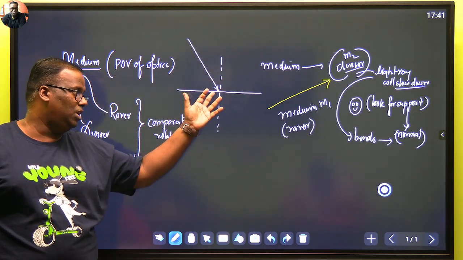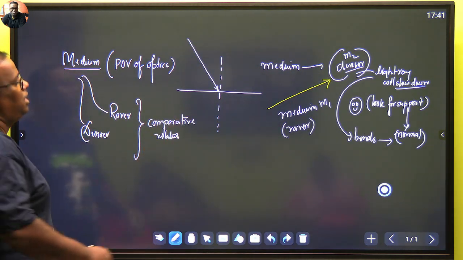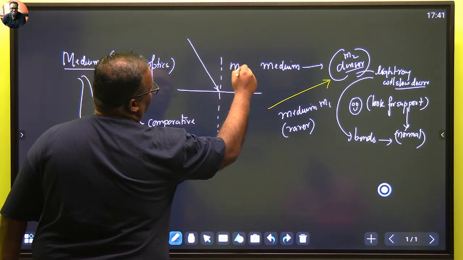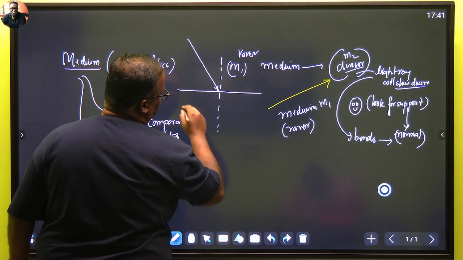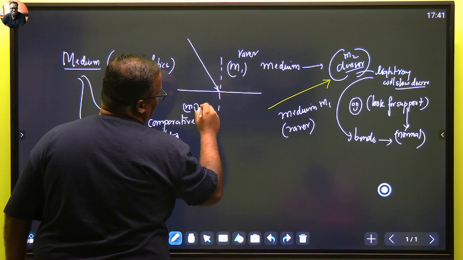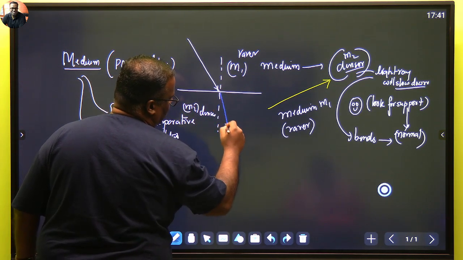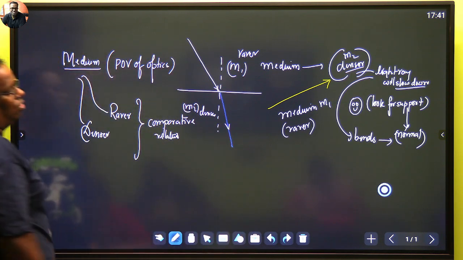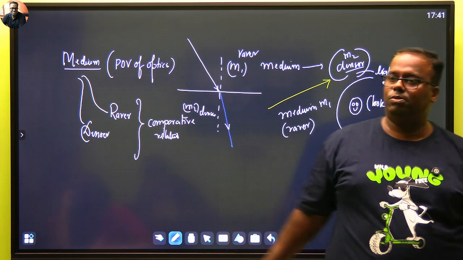Always write the normal at the point of incidence, because there can be many normals. Then if this is M1 as per our diagram, which is a rarer medium, optically rarer as compared to M2, which is an optically denser medium, this light ray will bend towards the normal. This light ray bends towards the normal. Is this concept clear now?